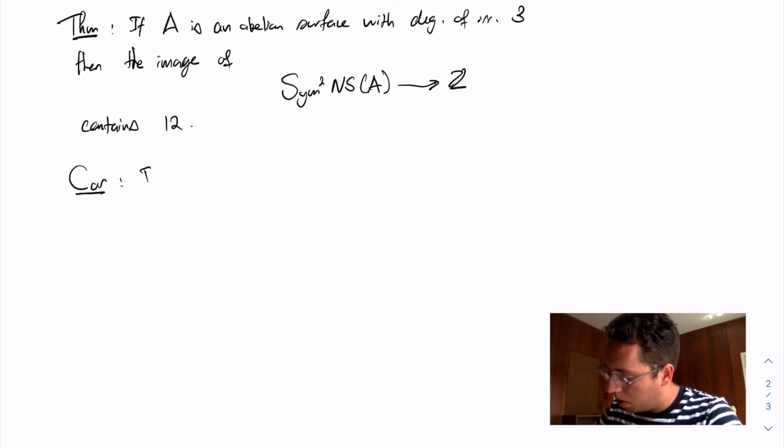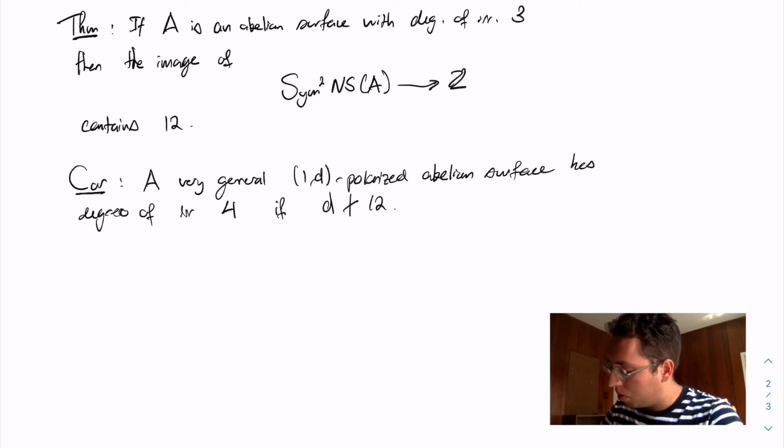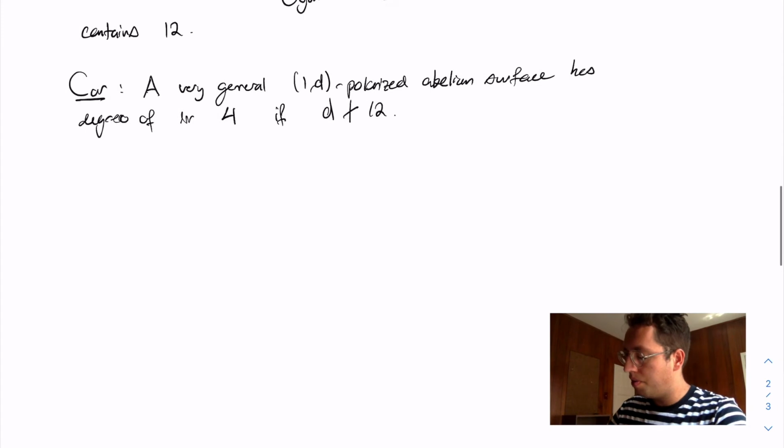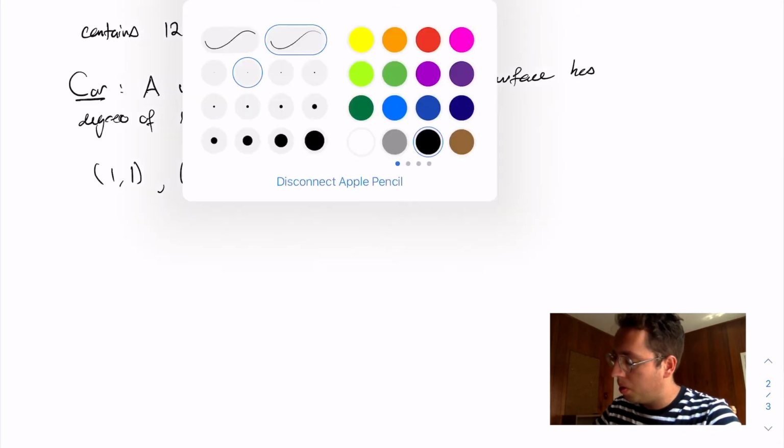The corollary is that a very general (1,D)-polarized abelian surface has degree of irrationality 4 if D does not divide 12. So in particular, this leaves a handful of exceptions that are not covered by this theorem. We can ask what happens for very general (1,1)-polarized, (1,2)-polarized, (1,3)-polarized, and (1,6)-polarized abelian surfaces.